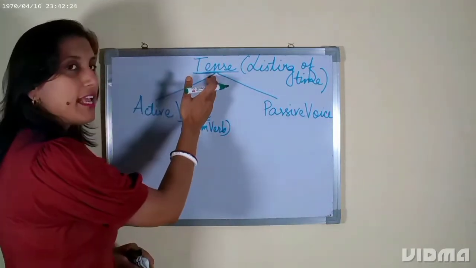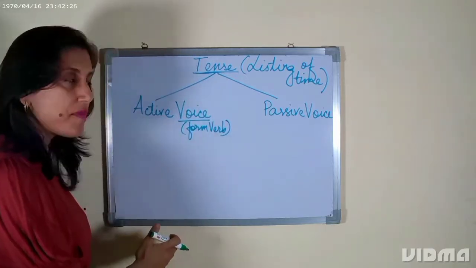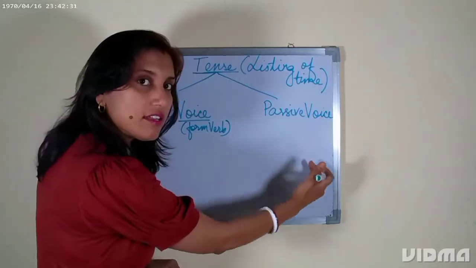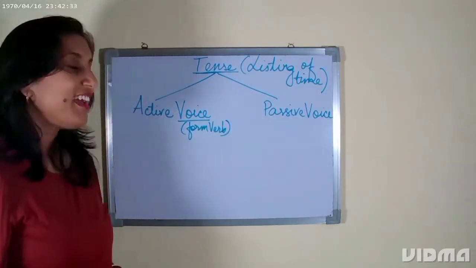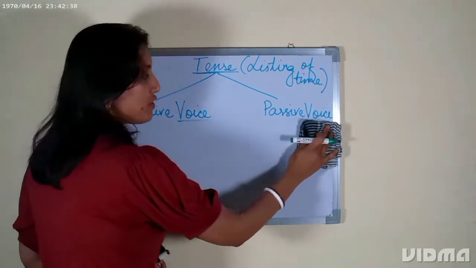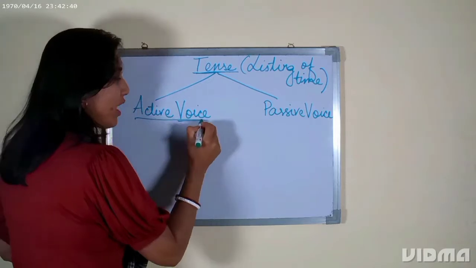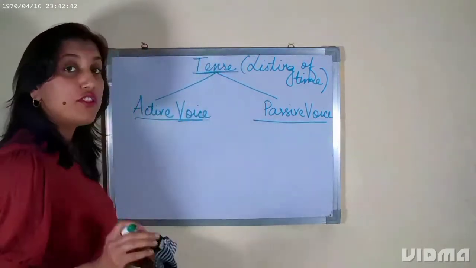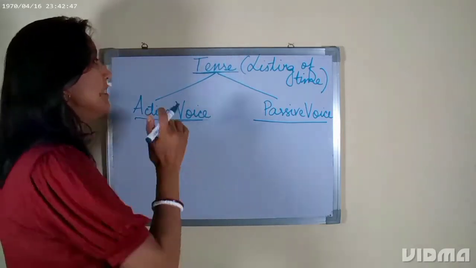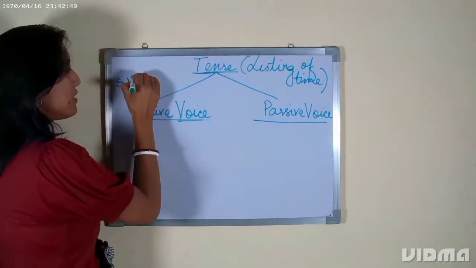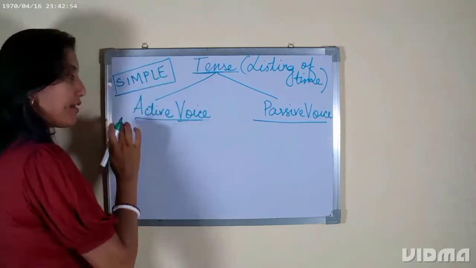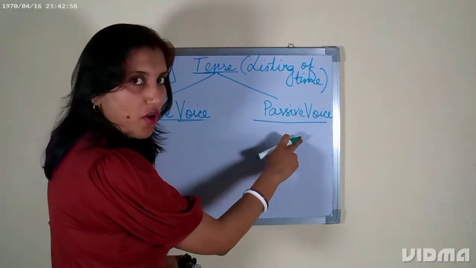It is the same tense which is listed under active form, and that same tense can be listed similarly under the passive form. Understood? Okay. Now let's come to some of the structural changes between active voice and passive voice. For the first lesson, I will be only dealing with simple tenses. हम सिर्फ और सिर्फ अभी simple tenses ही कर रहे हैं, active form में and passive form में.